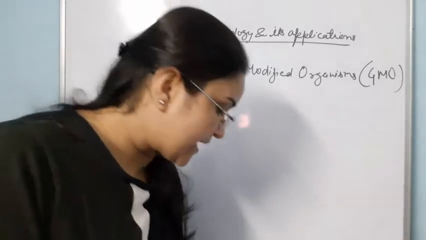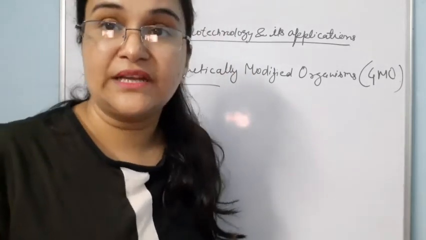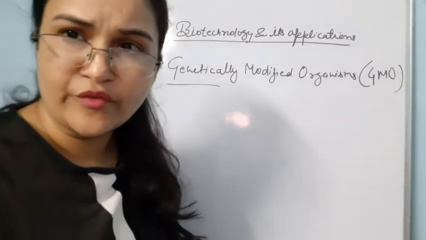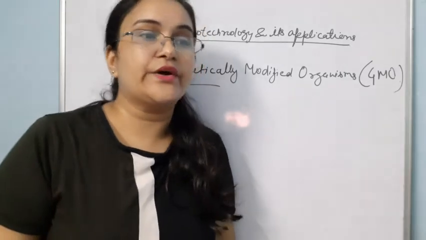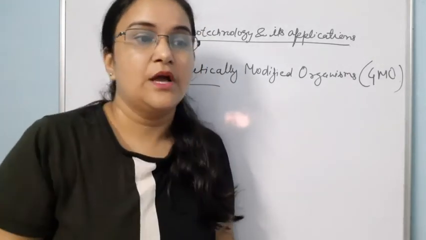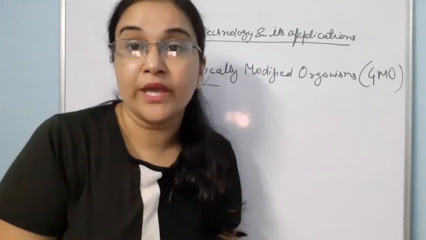So what are those genetically modified plants? Genetically modified plants have been useful in number of ways, and this genetic modification made crops more tolerant to abiotic factors.